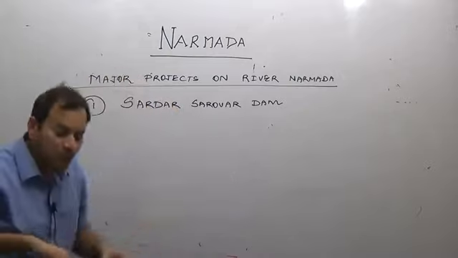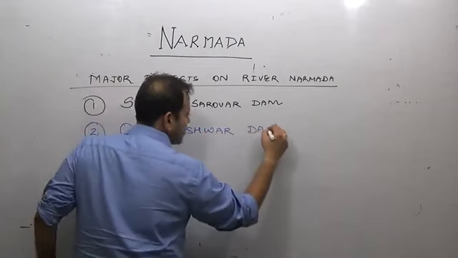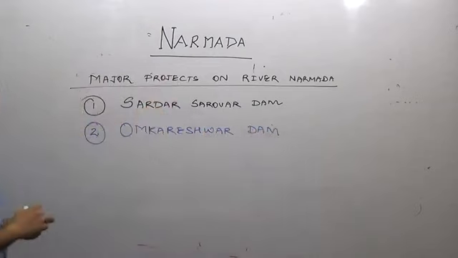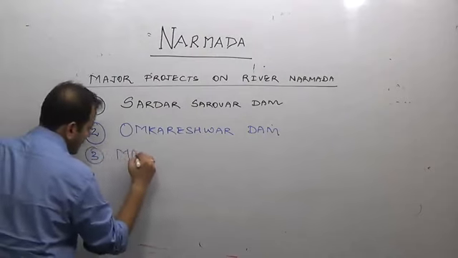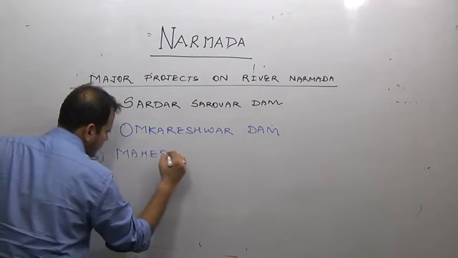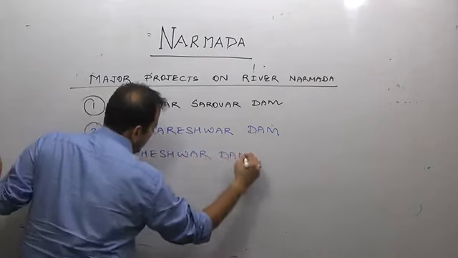So two other projects which are famous on river Narmada are Omkareshwar Dam in the state of Madhya Pradesh, and the third is Maheshwar Dam.